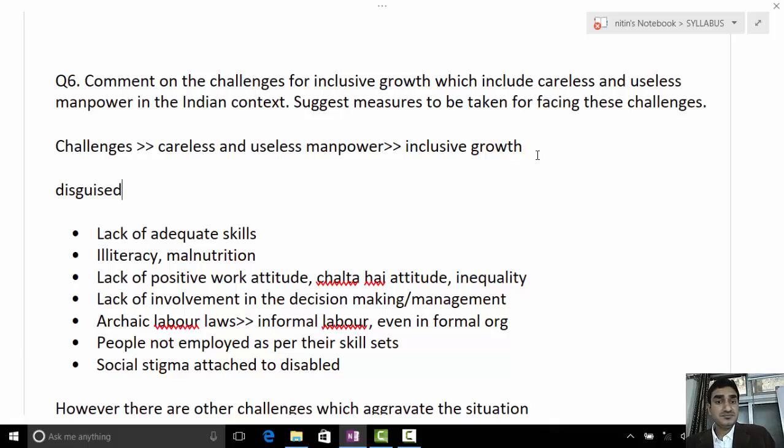Then you can talk about archaic labor laws resulting in informal labor, more informal sector employment. What happens in informal sector employment? Productivity is very low. And you find the labor there kind of careless users in the way their efforts are not culminating into the resultant productivity.